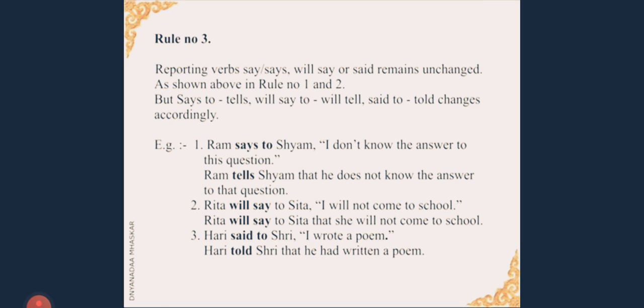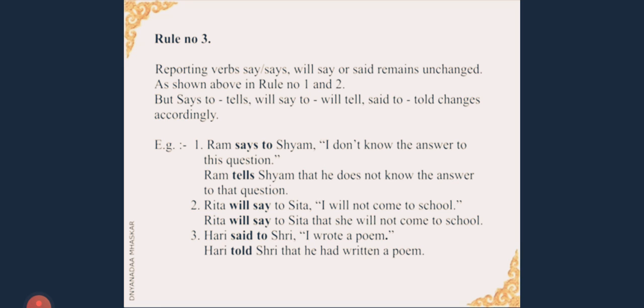Okay, let us see the second example. Rita will say to Sita. Will say is the reporting verb. It is in simple future. So Rita will say to Sita, "I will not come to school." Rita will tell Sita that she will not come to school. We have not changed the tense of the sentence.